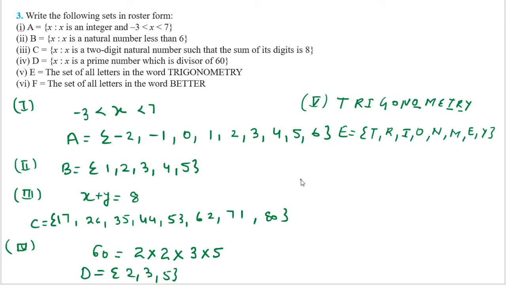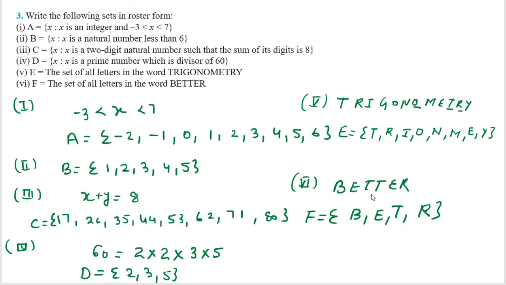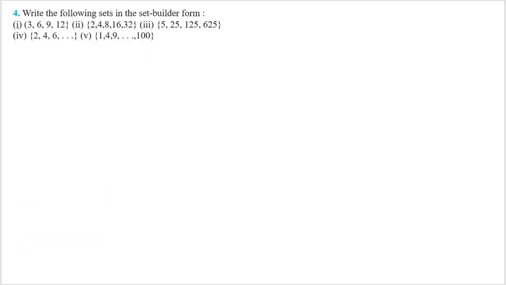So now the last part, the sixth one: the set of all letters in the word better. It is similar to the previous one. So what can you say? You can say F is equal to {B, E, T, R}. We will not write T two times, and we will not write E two times. We have to take only one time.